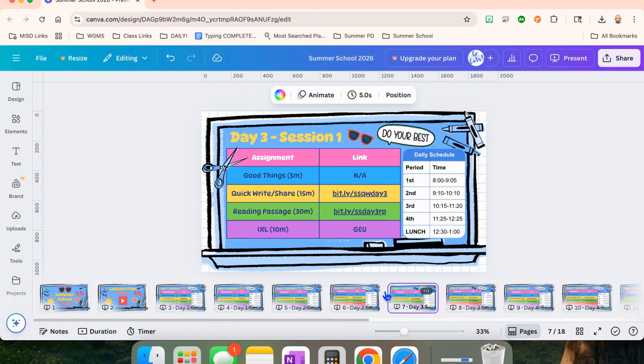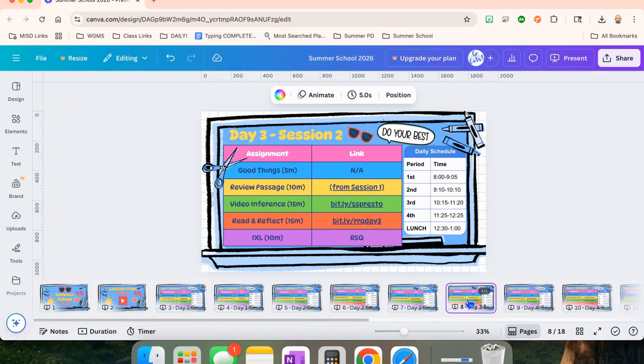Day three, session one is good things, quick write and share, reading passage, and IXL. And session two is good things, review the passage they did earlier in another class, and do a video inference, a read and reflect, and IXL. And the same thing every day until day 8.